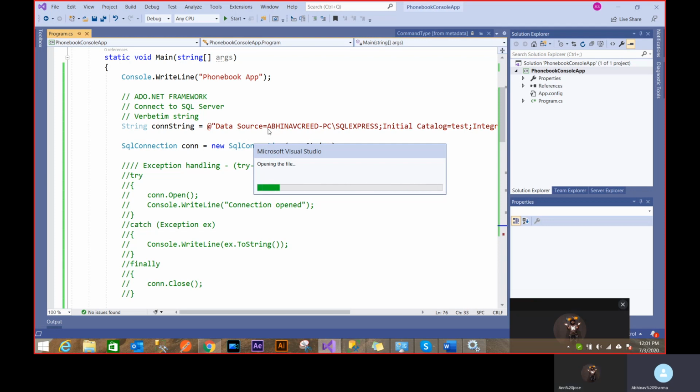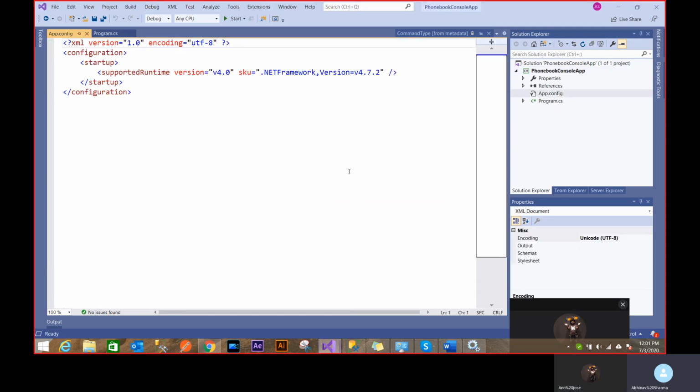So if I provide this string into app config, then I can share my application, and somebody who wants to use my application can just go to app config, because he won't be able to see the code, right? He'll be just seeing my exe, and if he clicks on it, he's going to run that exe on a particular connection string, which is not right for him. What he wants to change, he can't really change in the code. So that's where these configurations come into the picture.